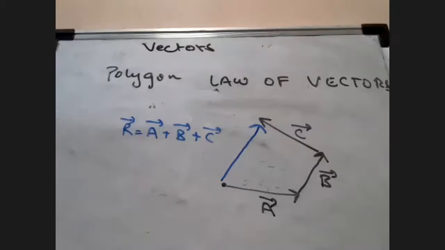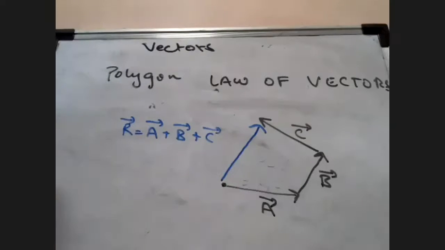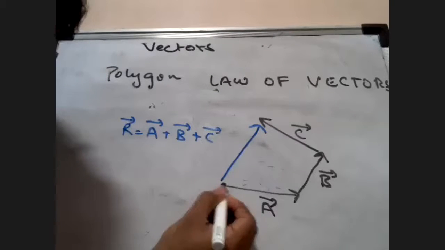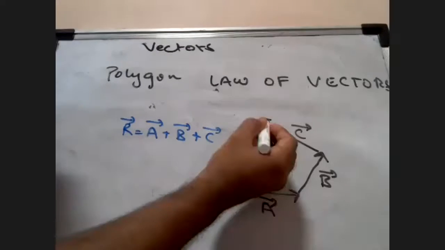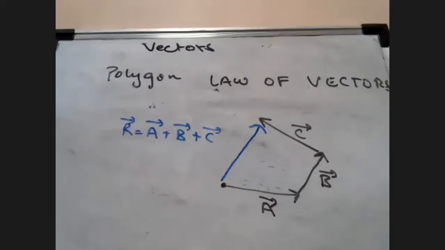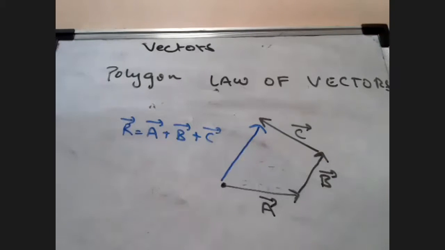So what is the trick, students? The trick is, let it be any triangle law, let it be any polygon law, let it be any amount of vectors, all you have to do is arrange them in such a way that you get the tail at the first vector and the head at the end vector, and therefore you will be able to find the resultant, which is going to be the addition of all these vectors.